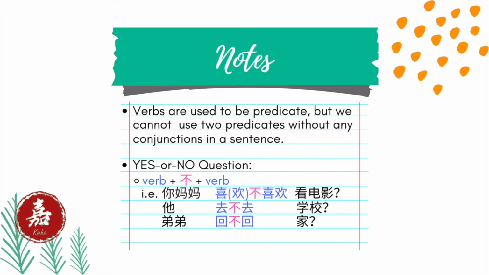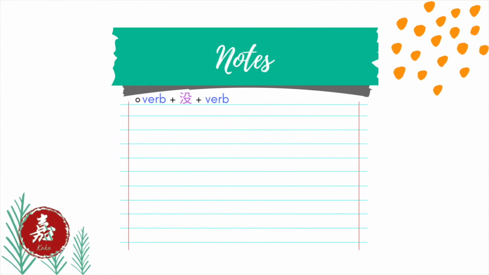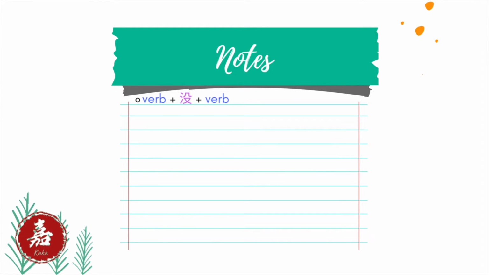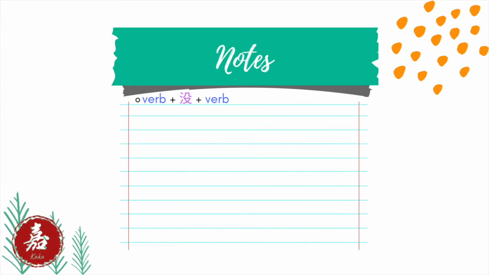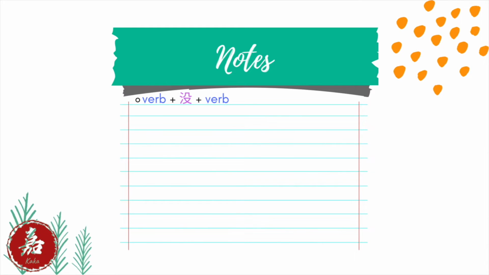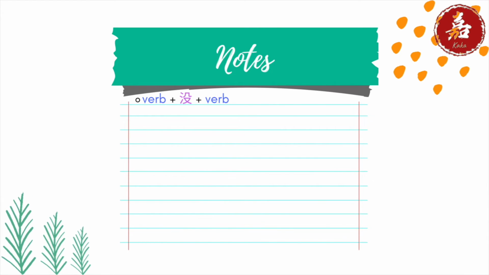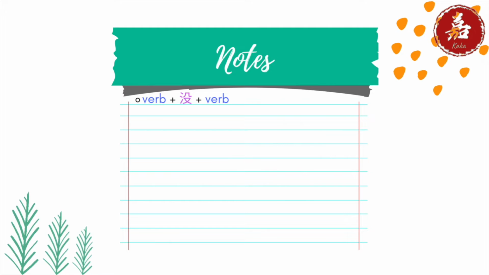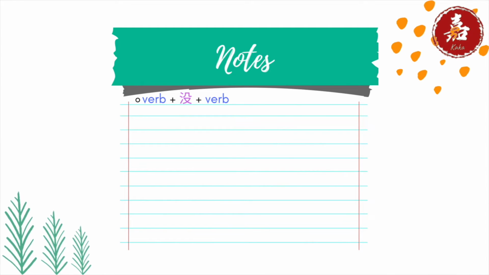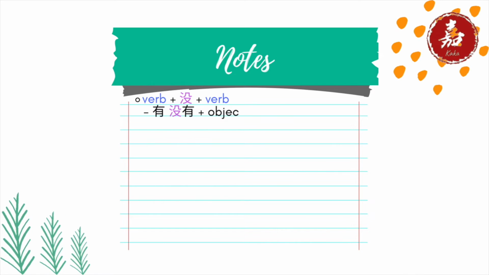The second situation, we can also use 没 to form the no, to negate. Then the structure is verb plus 没 plus verb. If the verb is 有, which indicates there is someone or something, in addition, someone has or owns something, the yes or no form will be 有没有, and nouns come after.